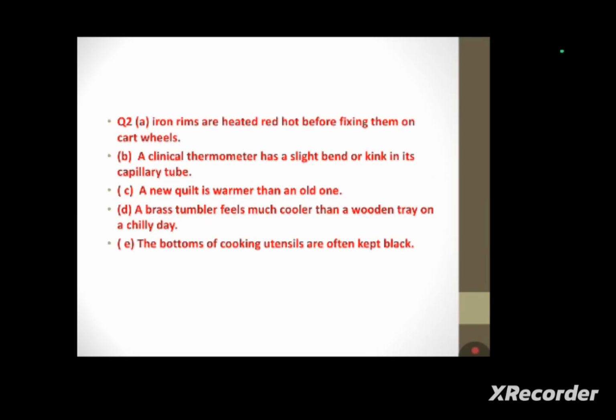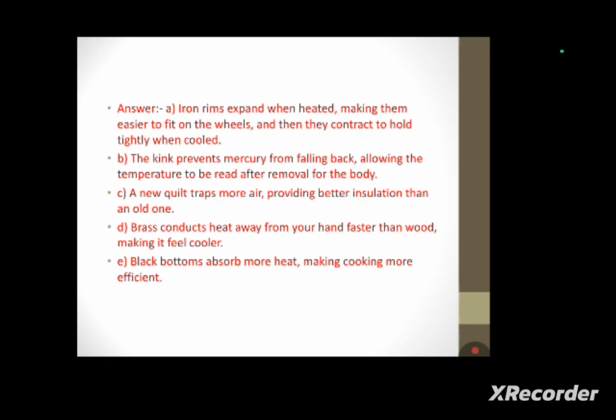Next pin D will fall and finally pin C will fall. This occurs because heat spreads evenly from point A in both directions. Next, the iron rims are heated red hot before fixing them on the cart wheels. Iron rims expand when heated, making them easier to fit on the wheels, and then they contract to hold tightly when cooled.